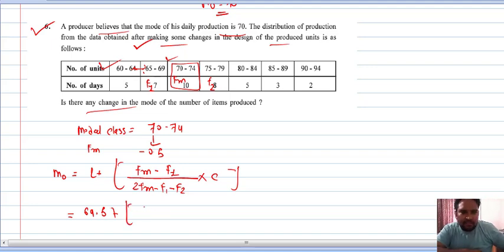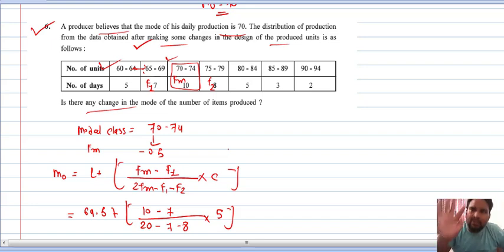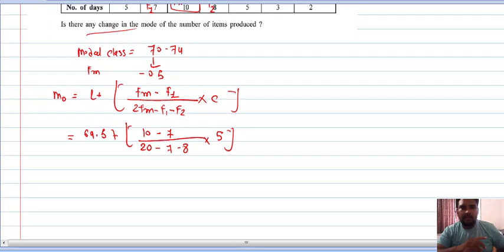Then after, FM is 10 minus F1 is 7 upon 2FM is 2 into 10 is 20 minus 7 minus 8, into, what is the class length? 5. So class length will be 5. 70 to 74, you have to count 70 as well as 74 in our calculation. So 70, 71, 72, 73 and 74. So 5 class length, right?